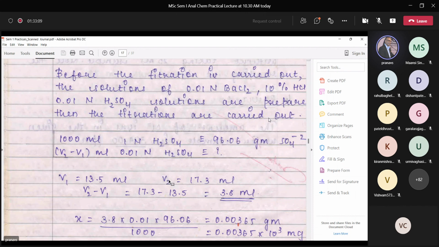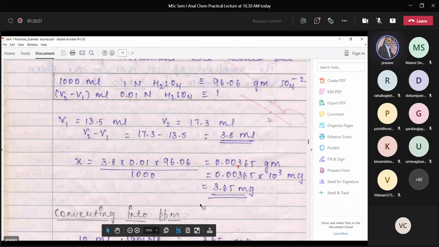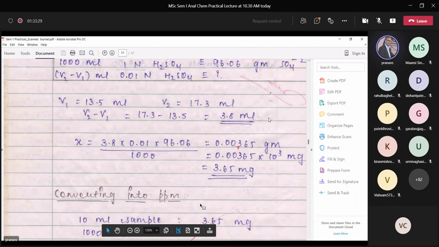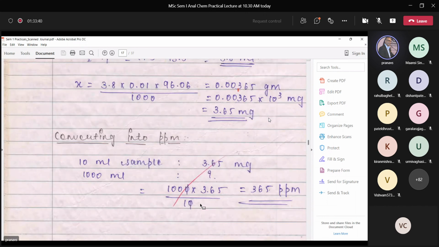So if your V2 is 17.3 and your V1 is 13.5, this is what was obtained experimentally. The difference is 3.8. So you substitute this volume here. V2 minus V1 would be 3.8 into 0.01, into 96.06 divided by 1000. You get this many milligrams. Now this was present in 10 ml. So how much in 1000? Which is the way in which we did for chloride ions. So this comes out to be 365 ppm.